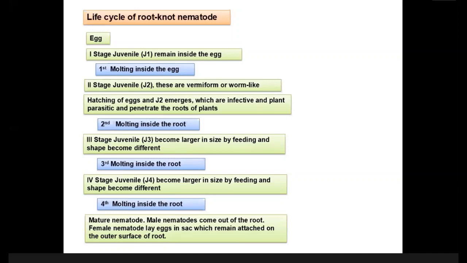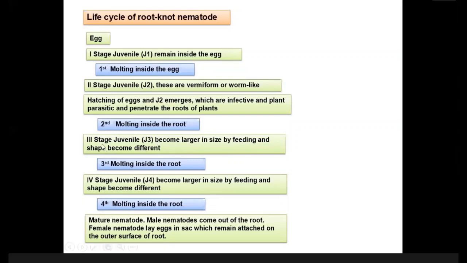This is true for most nematodes, including root knot nematode, but there are some exceptions. You will see later. Mind it, the second stage juvenile is the infective stage. That is, the first stage juvenile will not cause infection. The third stage juvenile will not cause infection. The fourth stage juvenile will not cause infection. Only the second stage juvenile is able to locate the host surface, penetrate it, and afterward cause infection in the host. Only the second stage juvenile.